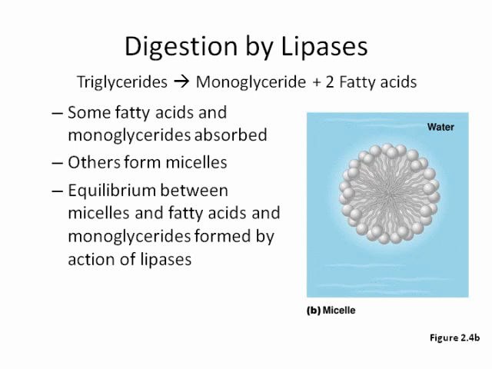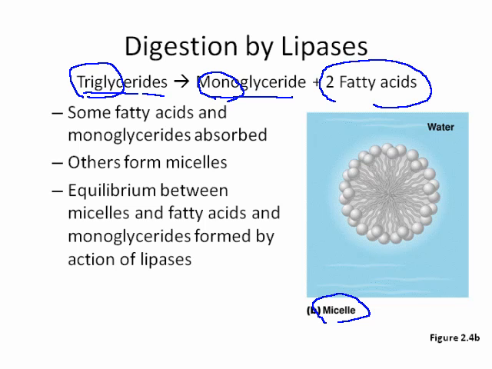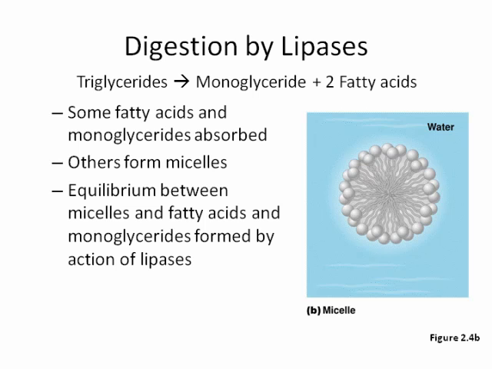So then what happens is that these smaller droplets get broken down into what we call a micelle. And this is the process of breaking triglycerides down into a monoglyceride. So, of course, you have 3 being broken down into 1, and 2 fatty acids. Some of the fatty acids and monoglycerides are absorbed, but others form micelles, and that's what we're showing here.